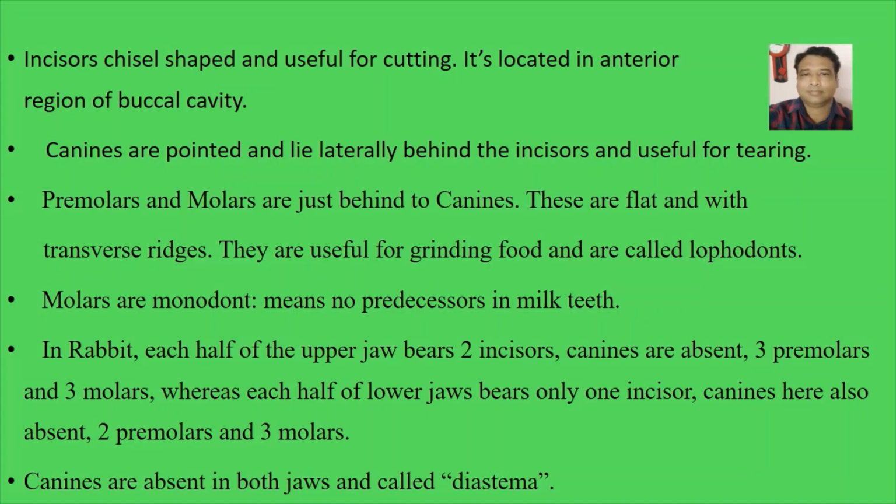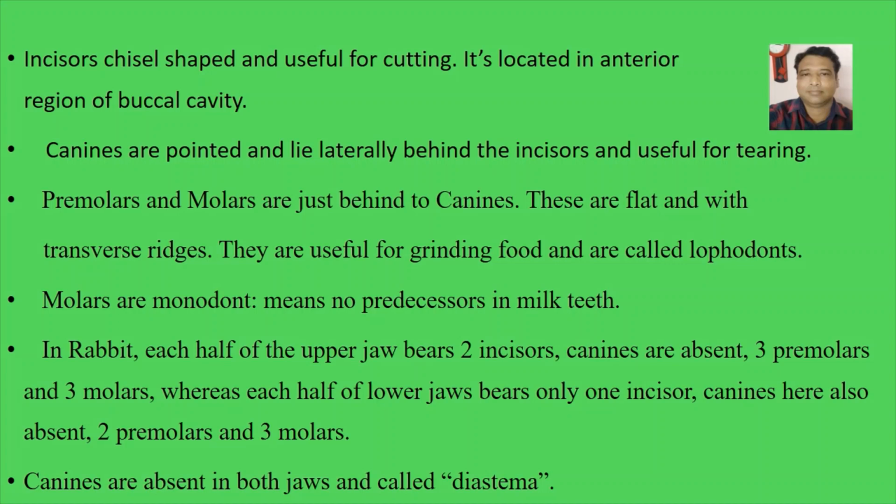Incisor teeth are chisel shaped and useful for cutting. They are located in the anterior region of the buccal cavity, while canines are pointed, lie laterally behind the incisors, and are useful for tearing. Premolars are just behind the canines. These are flat with transverse ridges. They are useful for grinding food and are called lophodont. Molars are monophyodont, which means they have no predecessors in the milk teeth.